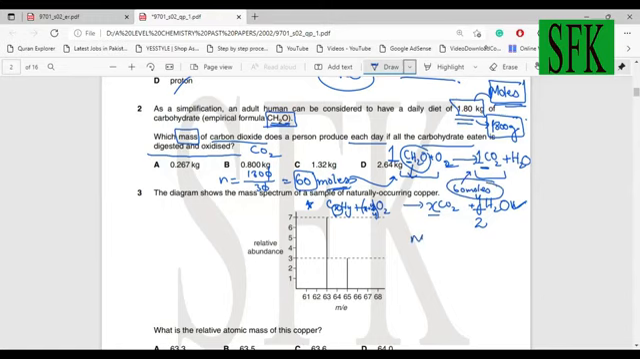What is the formula for moles? Moles is actually mass over Mr, mass in grams upon Mr. I'm just going to write it right over here. What is the Mr of carbon dioxide? It's 44. Mass is what you need to calculate, and the moles are 60.